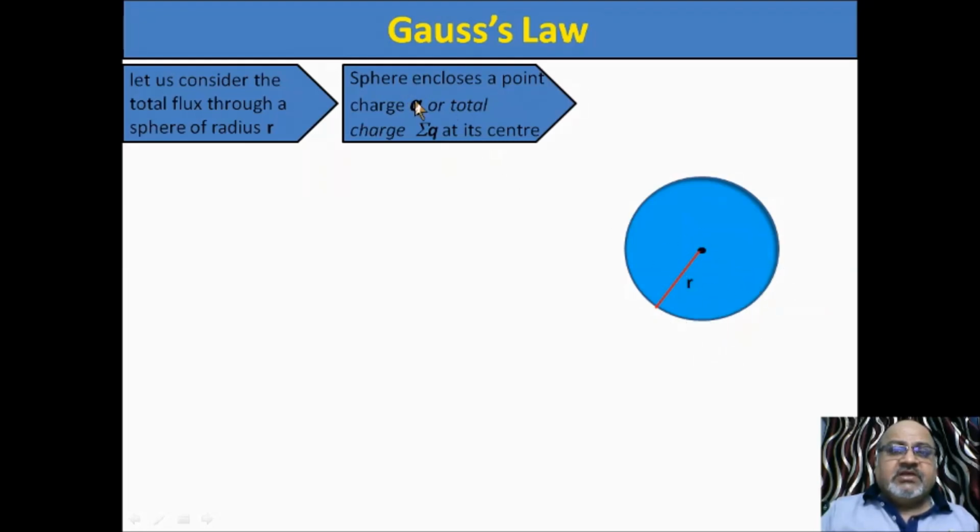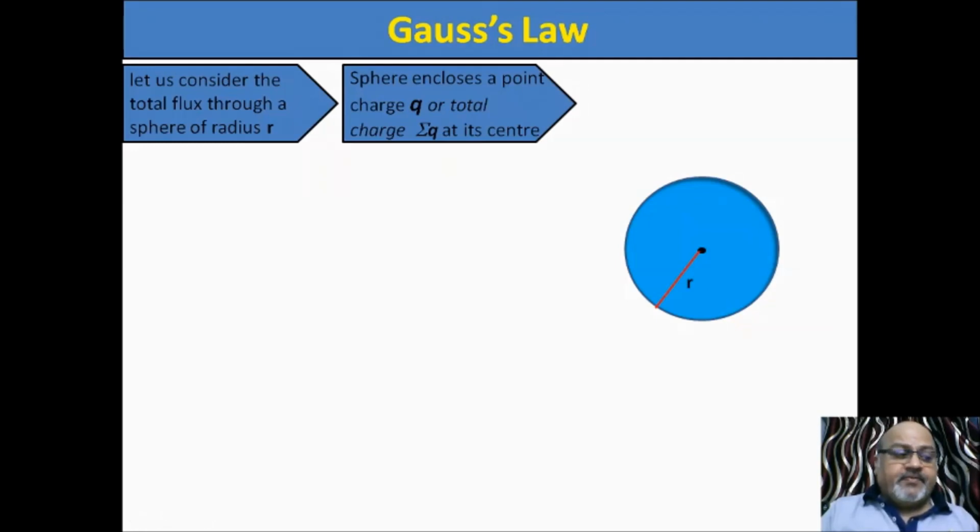So this single q is for a single charge, and summation q is for the algebraic sum of all the charges present inside the sphere, that is, the closed surface. Gauss law deals with the closed surface.